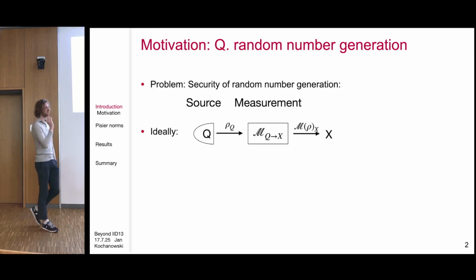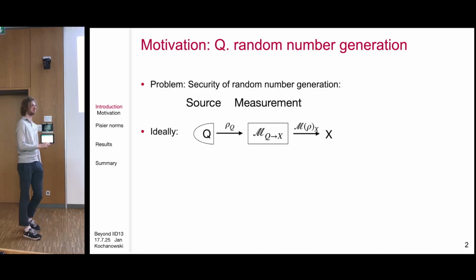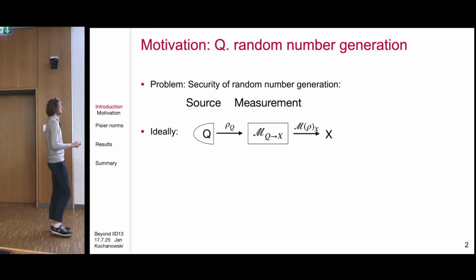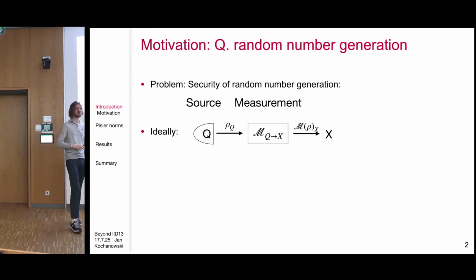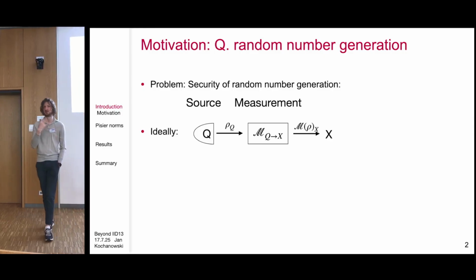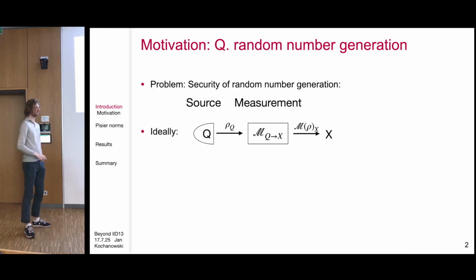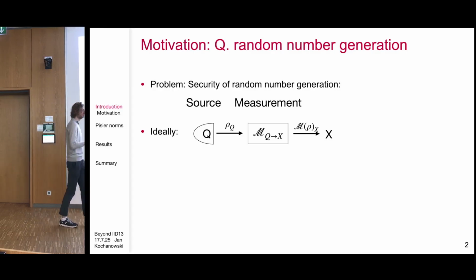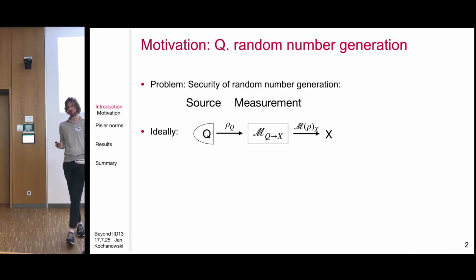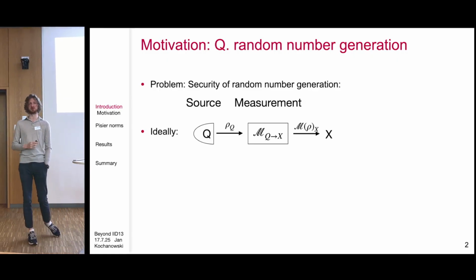We get a machine that produces some quantum state. Then we perform some measurement described by this channel. And then we have a classical output system that is randomly distributed depending on what the input state and the environment is. But in cryptography, we want to be sure that we have security somehow of this protocol, which